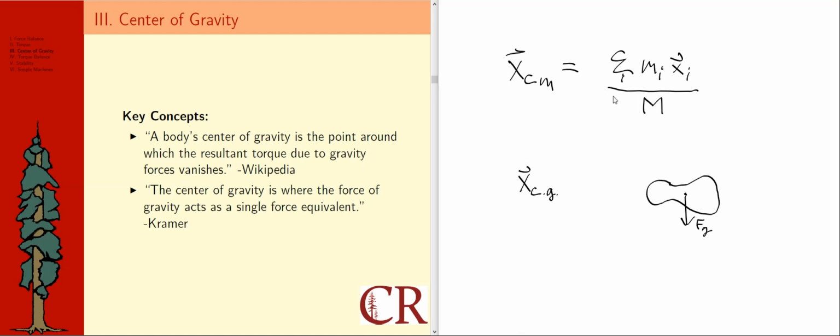It turns out to be true if the effect of gravity is uniform throughout the space you're interested in, which basically means it's the same strength and points in the same direction through that space, which tends to be true near the surface of the Earth. Maybe it's not 100% true because the Earth curves. If you look out to the horizon, that's usually about 20 miles away, roughly where the curvature of the Earth becomes noticeable. Is gravity going to be perfectly uniform over possibly hundreds of miles, much larger than 20? The answer might be no. But usually we're not considering extended objects of that size when we're applying these concepts.